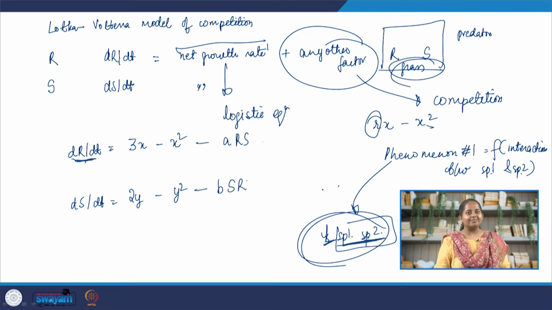Okay, now what is the value of A and B? Think about it this way: when rabbits and sheep interact and the sheep are nudging rabbits away and rabbits are trying to go between the feet of sheep and trying to find their patch of grass, their blade of grass to eat, who is going to suffer more? Are rabbits going to suffer more or are sheep going to suffer more? I am assuming since sheep are much bigger than the rabbits, it's the sheep that are going to overpower rabbits way more than rabbits can overpower sheep. So the rabbits, let's say, are going to suffer twice as much as the sheep.